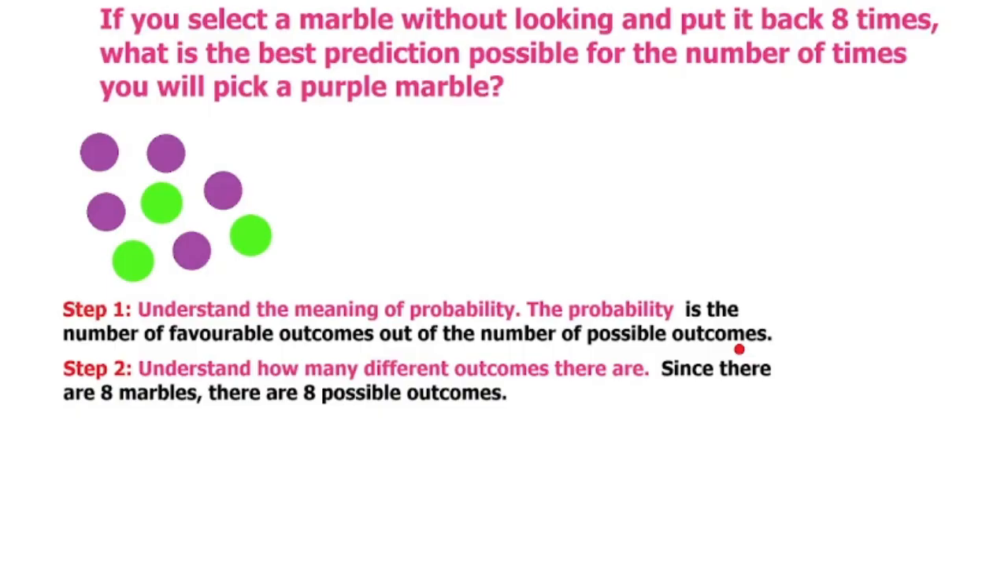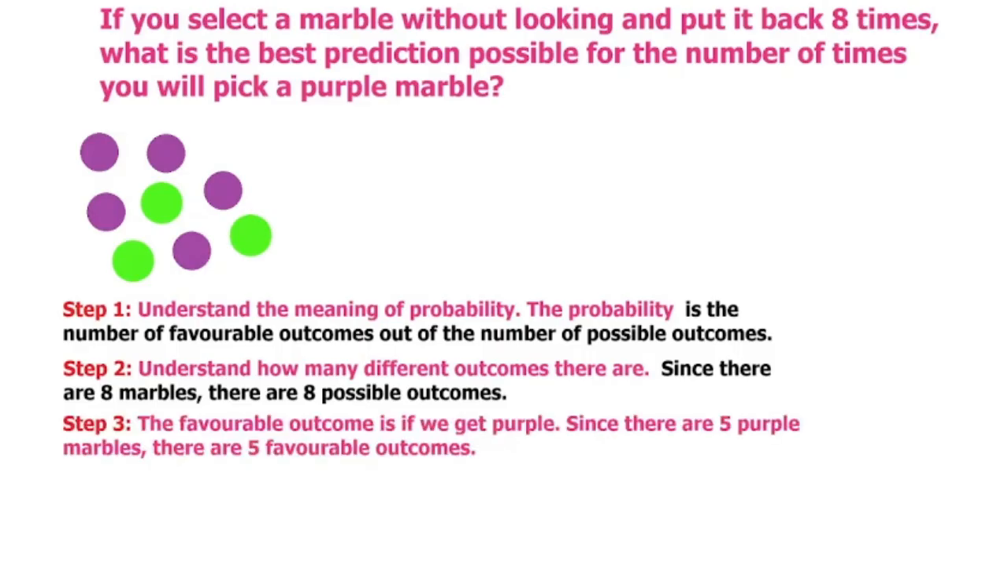Because we could pick this one, this one, this one, this one, this one, this one, this one, or this one when we pick our 8 times. So now we need to know what is the number of favorable outcomes. So let's figure that out. So the favorable outcome is if we get purple, right? That's the one that we're trying to get. Since there are 5 purple marbles, there are 5 favorable outcomes. We could probably pick it 5 times, right?